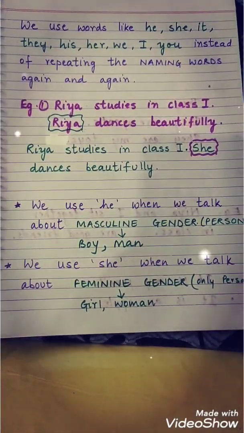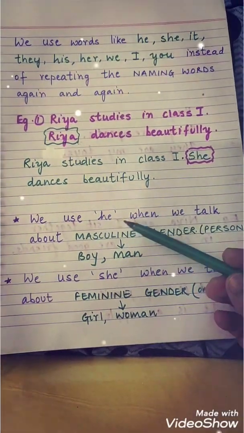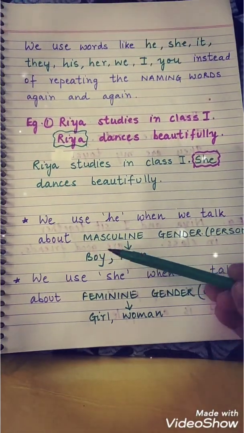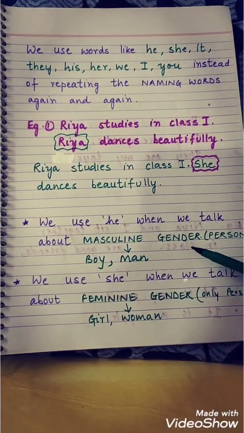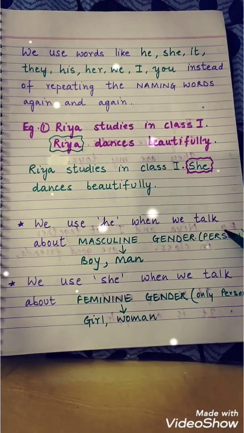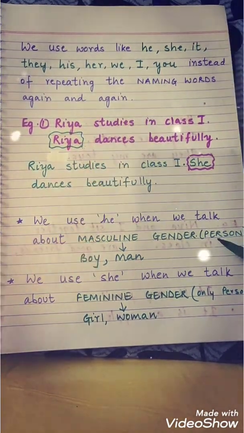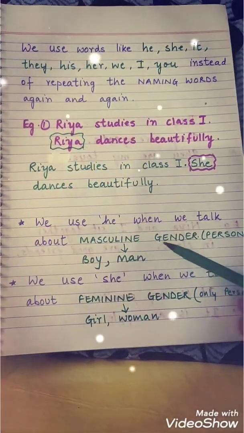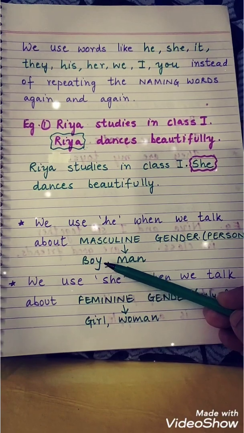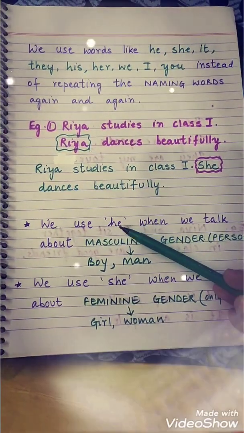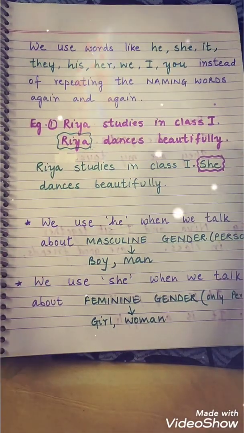Now let's see, when do we use he? We use he when we talk about masculine gender, only in person. That means you will not include animals here. You remember masculine gender, males? Last time we talked about it. That means if you're talking about a boy or a man, then the word he will be used.